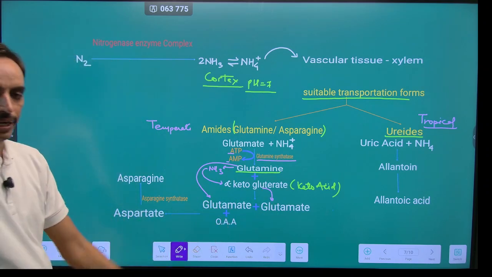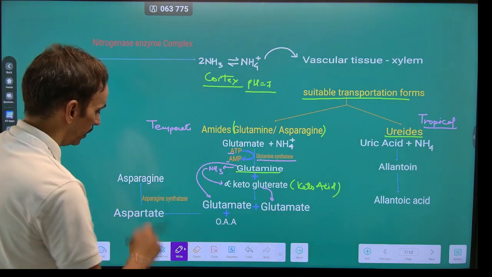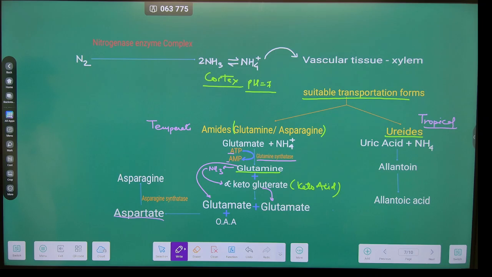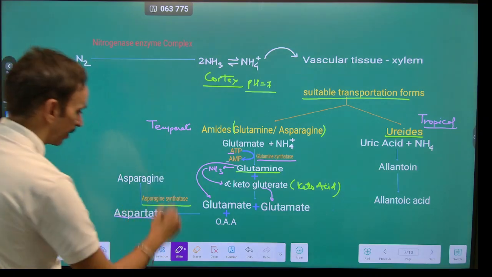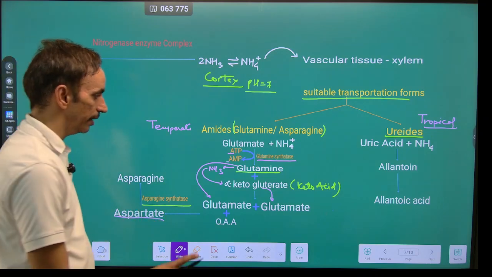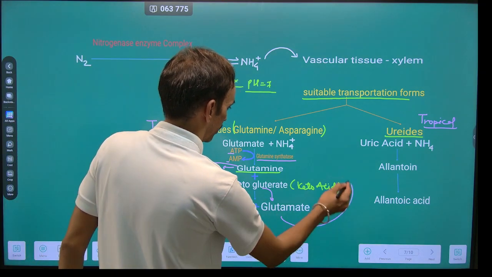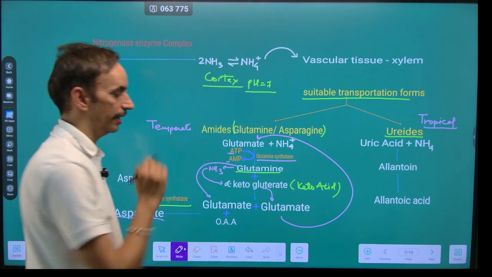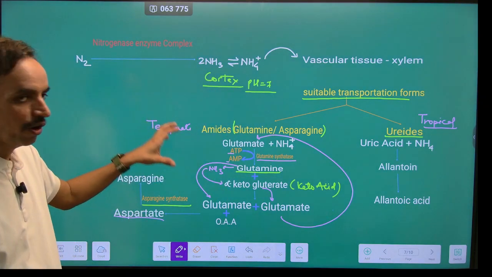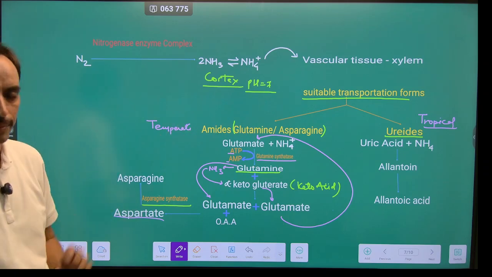One of the glutamate will be added onto oxaloacetic acid and converted into aspartate, and the aspartate, in the presence of the enzyme asparagine synthetase, will be converted into asparagine. So this glutamate will be utilized in the next cycle. So this is the transportation of ammonia in the form of amides.